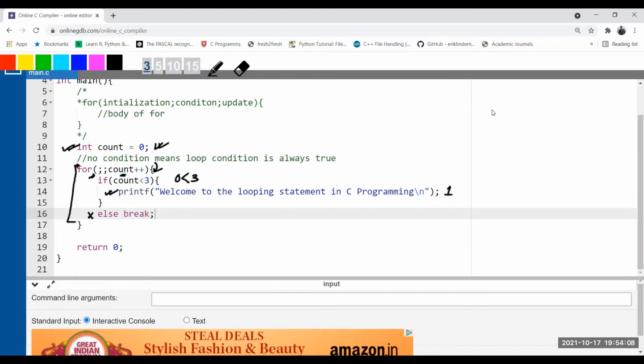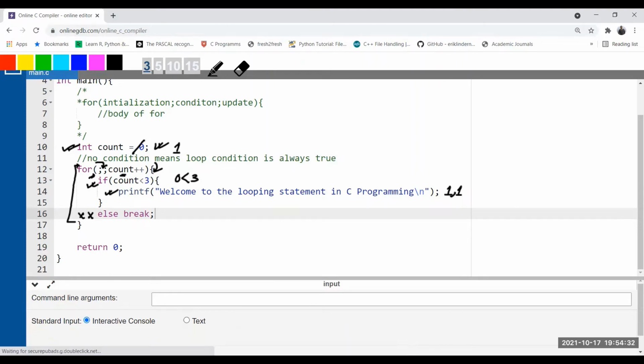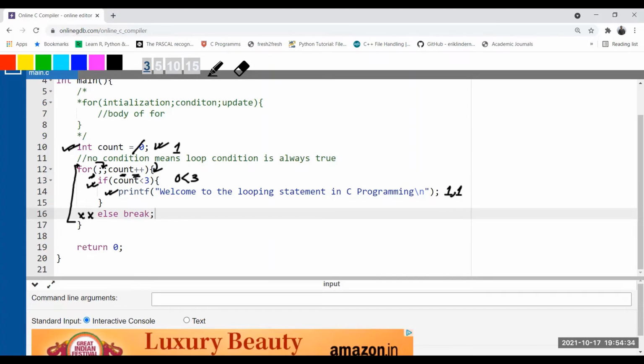While going up, updation will be executed. So count is updated from 0 to 1. Again, while entering the body of for, there is no condition, which means it is true. And now you are checking the condition 1 less than 3. Yes, 1 less than 3 is true. Printf this particular line, so it printed that line again. My if is true, so else will not execute. Again, it will go up. While going up, count plus plus will execute, so from 1 it becomes 2.